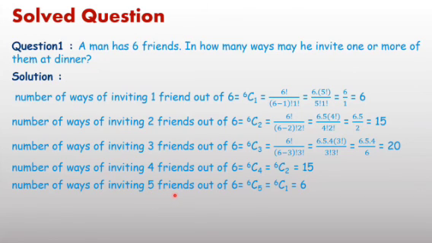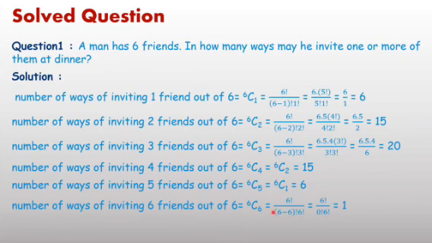5 friends out of 6, 6C5, which is equal to 6C1 equal to 6, and 6 friends out of 6, 1. So there are different combinations in which we can invite his friends to dinner. The invitation may be 1 friend, 2, 3, 4, 5, or 6 friends.